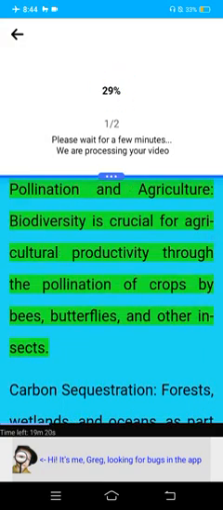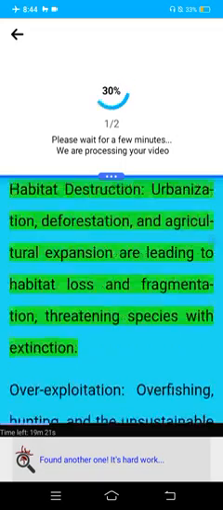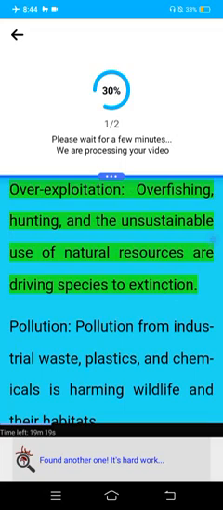Pollination and agriculture. Biodiversity is crucial for agricultural productivity through pollination of crops by bees, butterflies, and other insects. Carbon sequestration. Forests, wetlands, and oceans, as part of the global biodiversity, absorb carbon dioxide and help in mitigating climate change. Concerns. Habitat destruction: urbanization, deforestation, and agricultural expansion lead to habitat loss and fragmentation, threatening species with extinction.